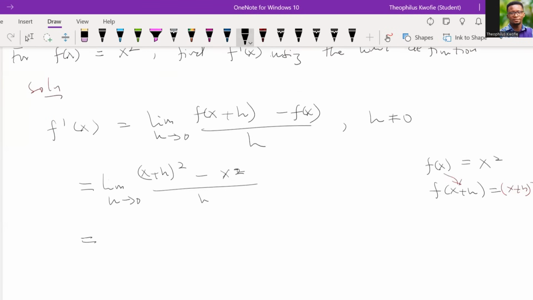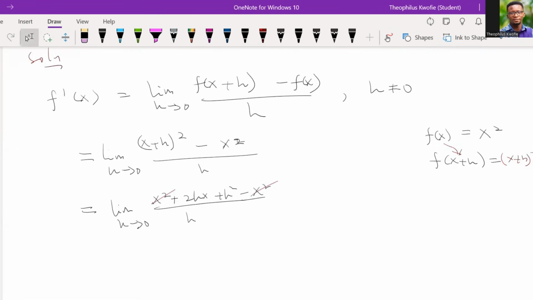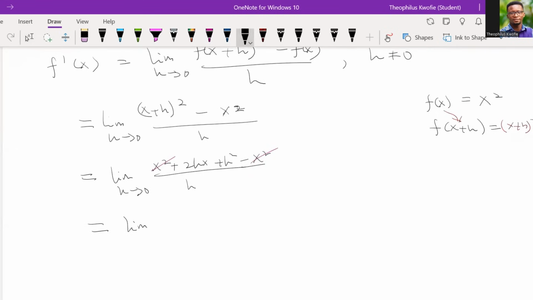Good. Now, when we expand and simplify the numerator, we should have x squared plus 2xh plus h squared minus x squared. When we look at it, we can do some cancellations, right? We are going to have the limit as h approaches 0 of 2xh plus h squared, all divided by h. But this can be better simplified.